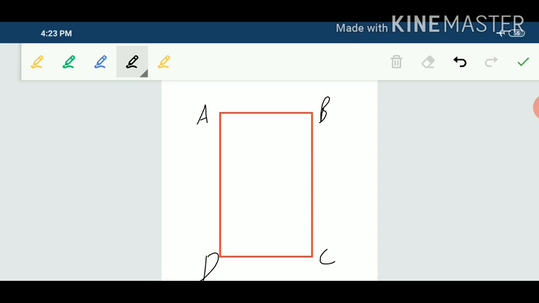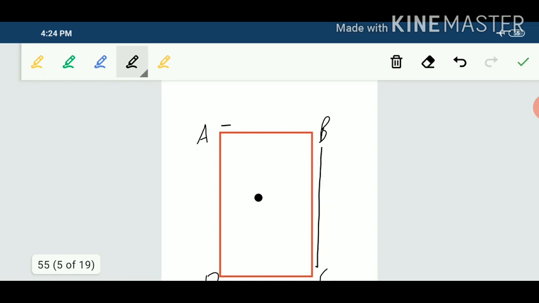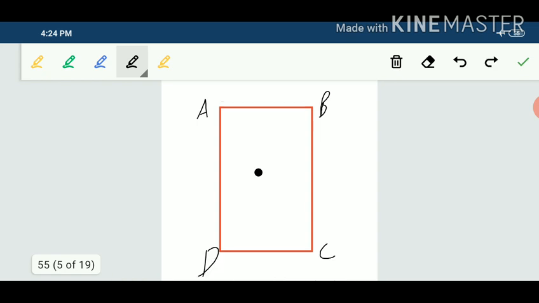I mark the point here. So this is the point whose position we have to find. We can find the position of this point along any two sides. It is our choice along which side we have to find its position. We can find its position along AB and AD. We can find its position along BC and AB. We can find its position along DC and AD. Along any two sides we can find its position.